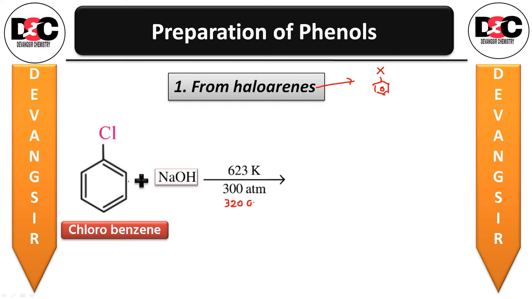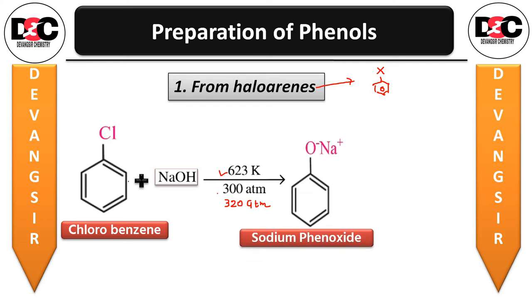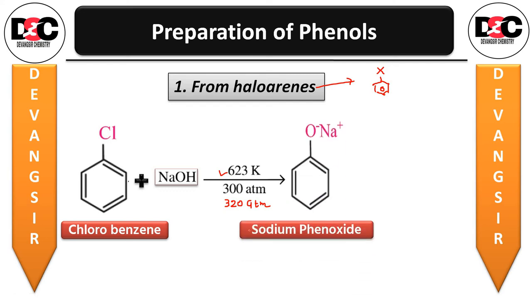Approximately you can say that 300 to 320 atmospheric pressure is needed to carry out this reaction. Chlorobenzene reacted with sodium hydroxide in presence of 623 Kelvin temperature, 300 to 320 atmospheric pressure, and sodium phenoxide is obtained.